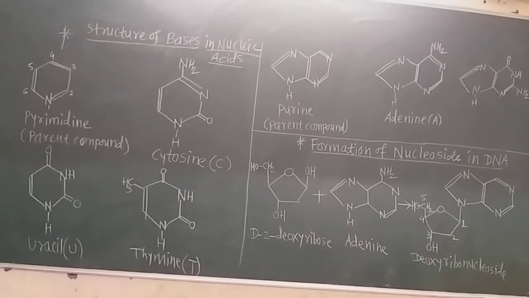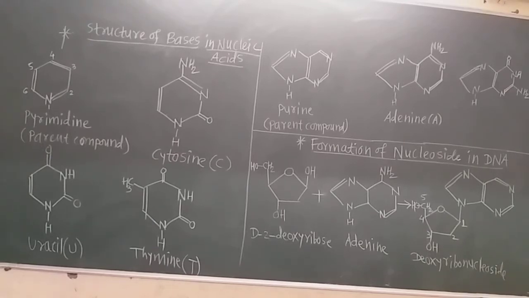In the last lecture, we studied how the nucleoside in RNA is formed, because in RNA there is only the ribose sugar.